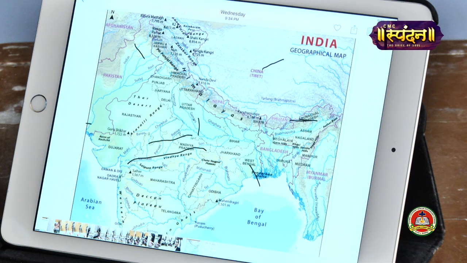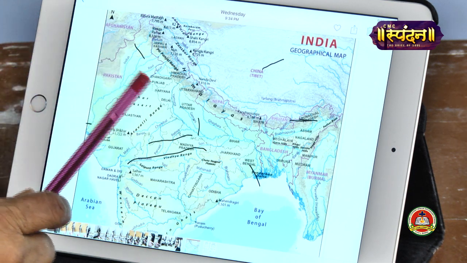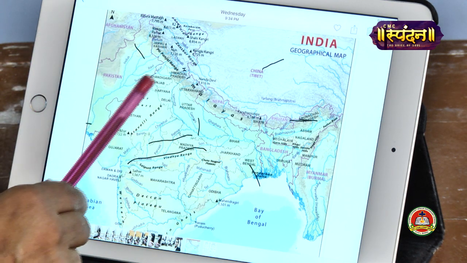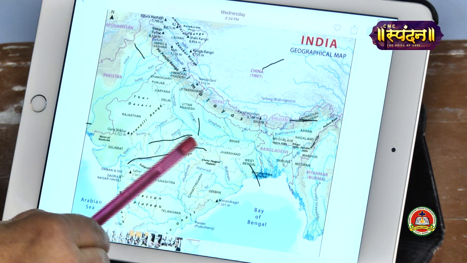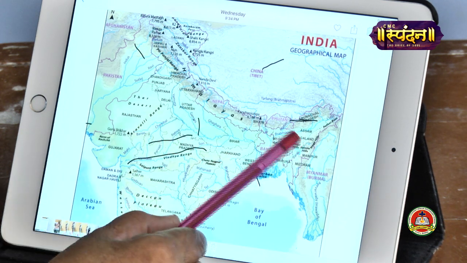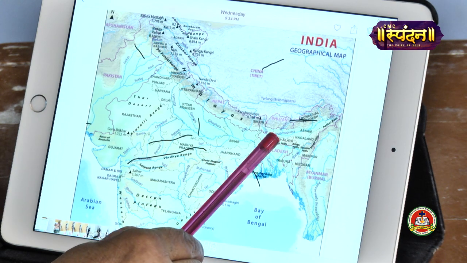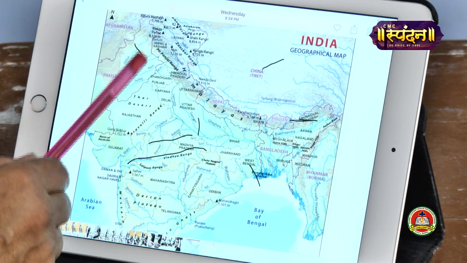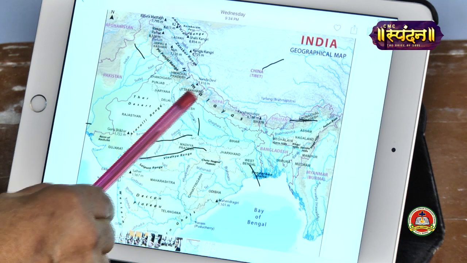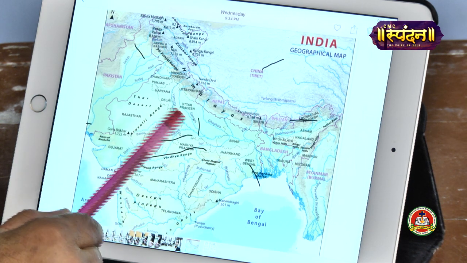So I repeat once again, there are 3 river basins in the northern plains. This side, the Satluj Basin in the west, in the center the Ganga Basin, and the Brahmaputra Basin in the east. Now we will discuss these 3 basins one by one. First we begin with the center one, that is the Ganga Basin.